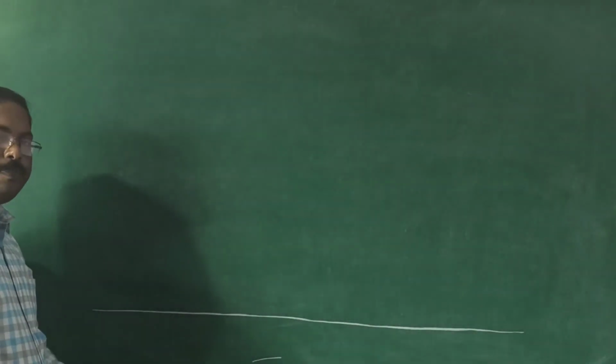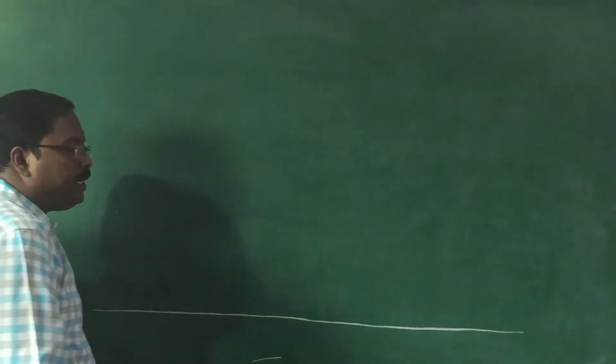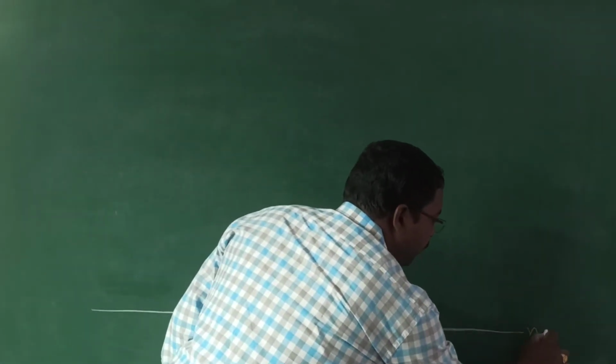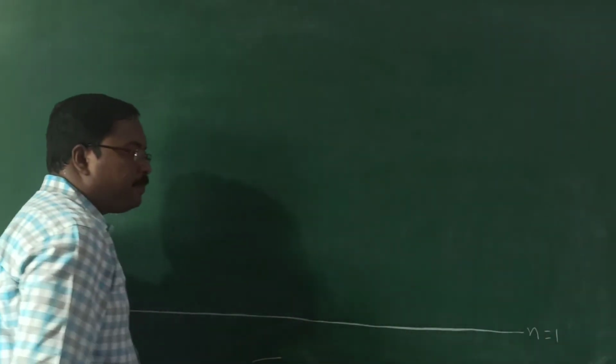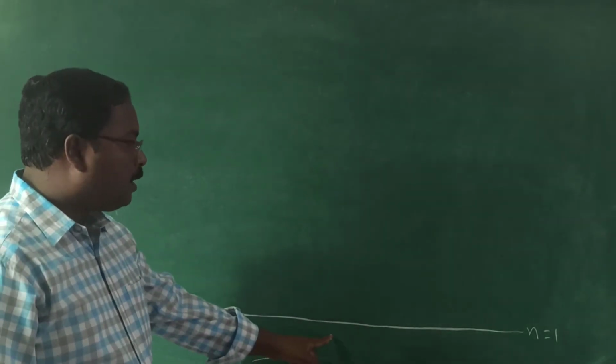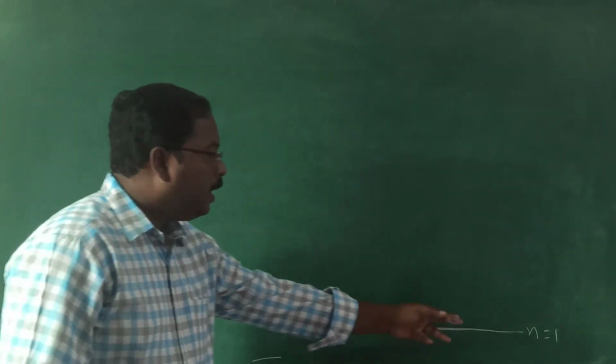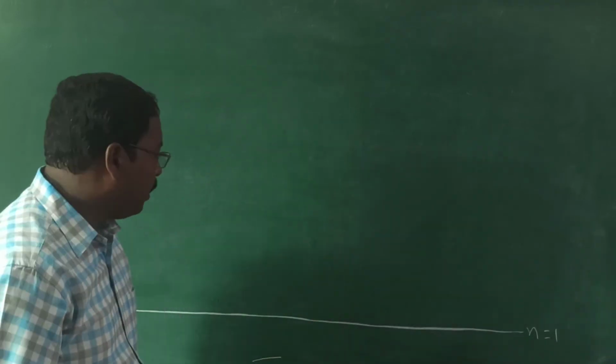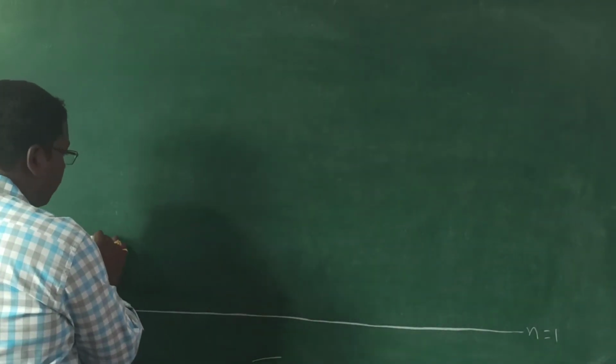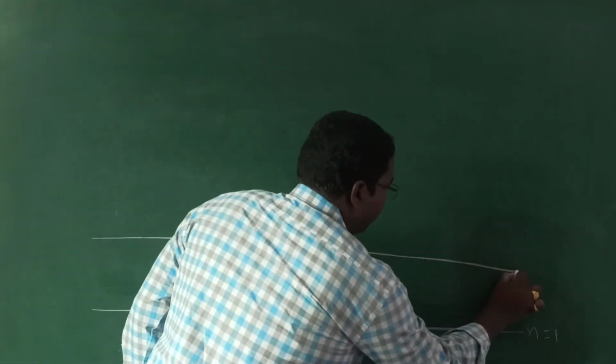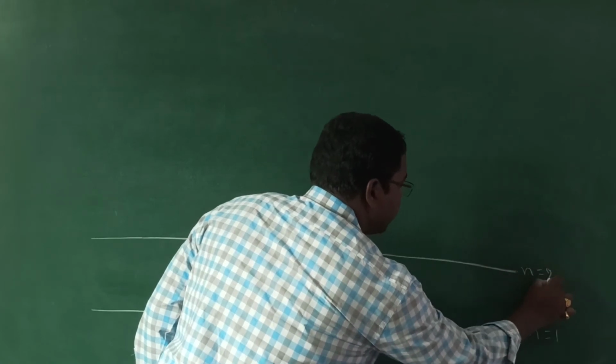For example, I am taking this as our first orbit. First orbit means the ground state, n equals 1. Now this is the second orbit.